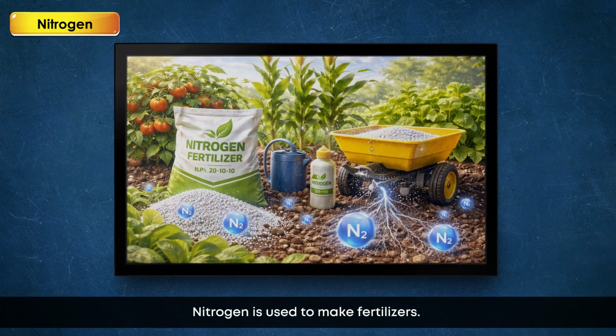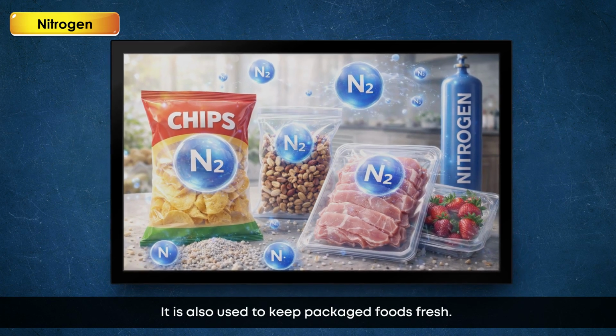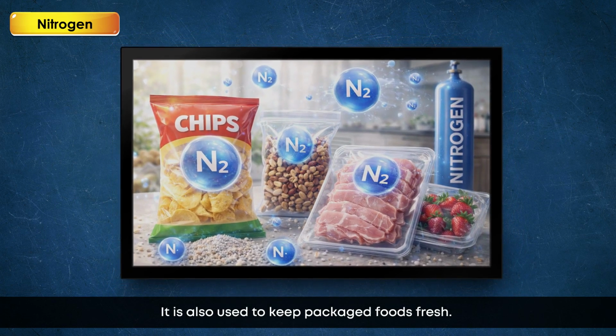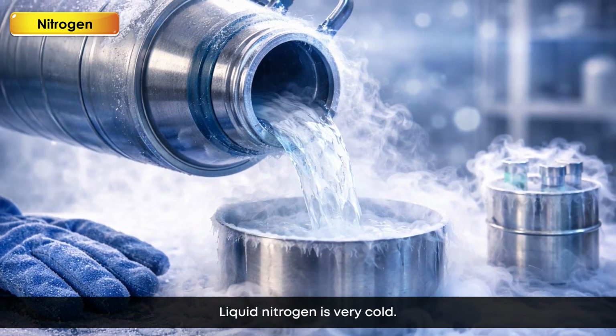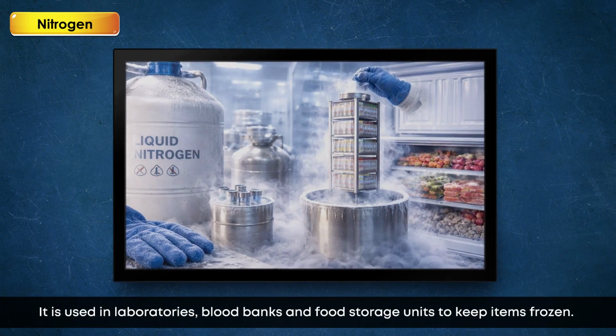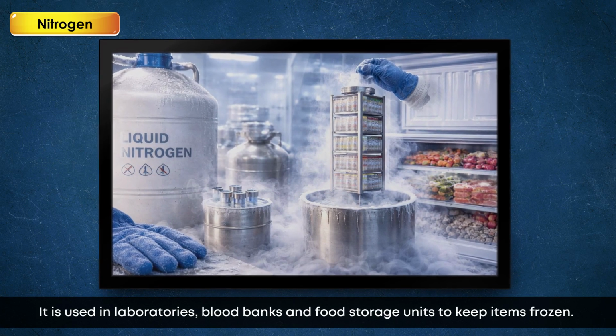Nitrogen is used to make fertilizers. It is also used to keep packaged foods fresh. Liquid nitrogen is very cold. It is used in laboratories, blood banks and food storage units to keep items frozen.